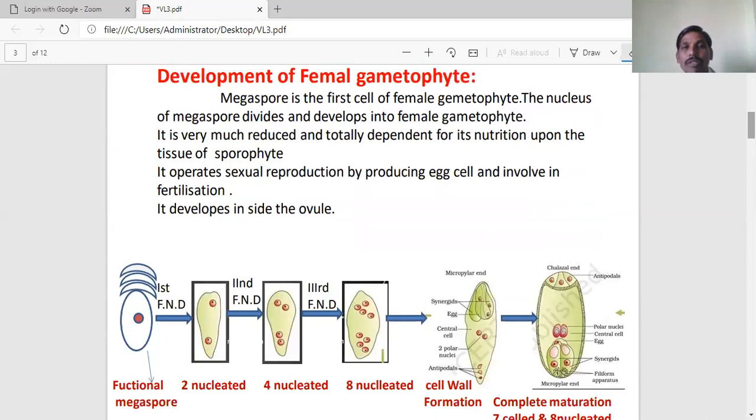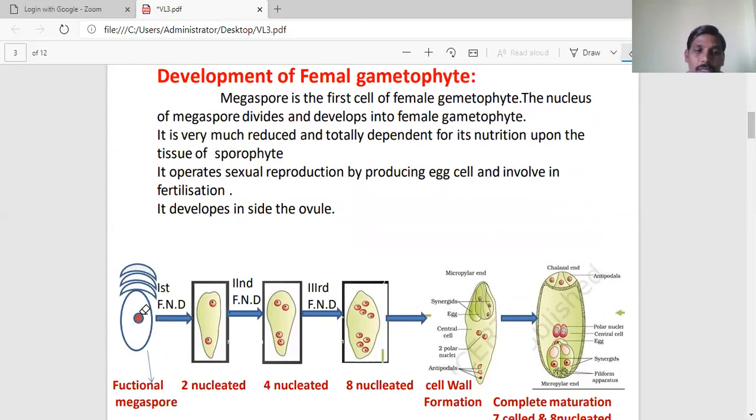So next we go for development of female gametophyte. How is the female gametophyte derived from a single megaspore? First you can observe the MMC undergoes meiotic division. Four megaspores are formed. Among the four, three degenerate towards the micropylar end, and one functional megaspore is left in the nucellus tissue.